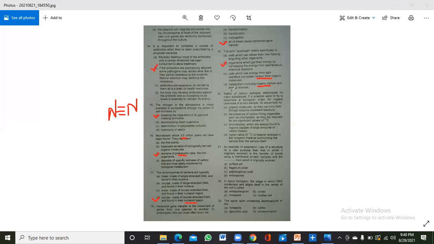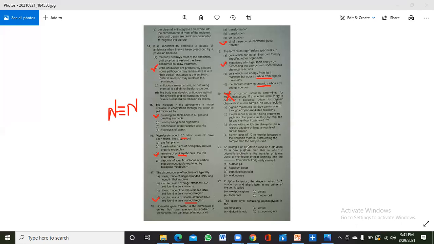Now again, this is repeated, so it is not included. Now, an example of an exception in the use of structure: this MCQ is related to the idea that in certain cases the organelles that are used for a specific function in a cell can also perform other functions as well.